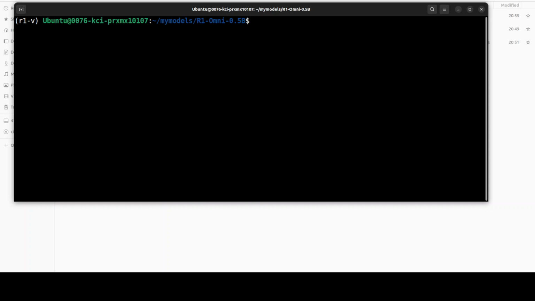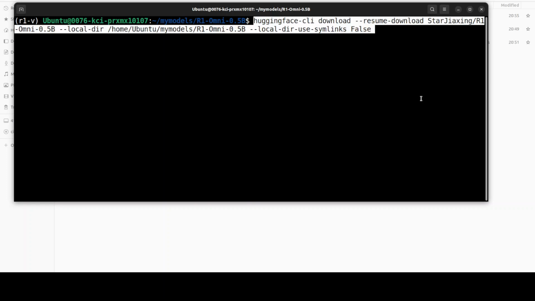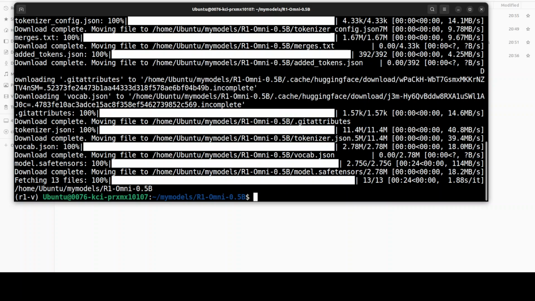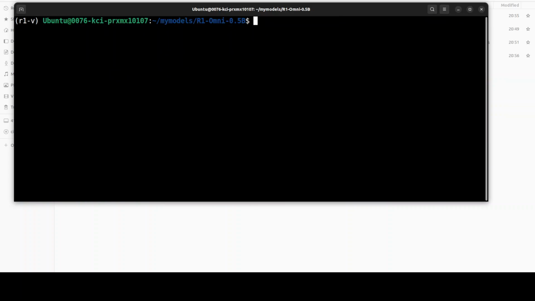But I do need to download this R1-Omni, the actual model. So for that, I have just created a new directory under my models. And then I'm going to run this command, Hugging Face CLI, to download this model here. And the model is being downloaded. It's not a huge model, just 2.75 gig. And the model is downloaded here. Next up, let's open this directory of this model in VS Code.